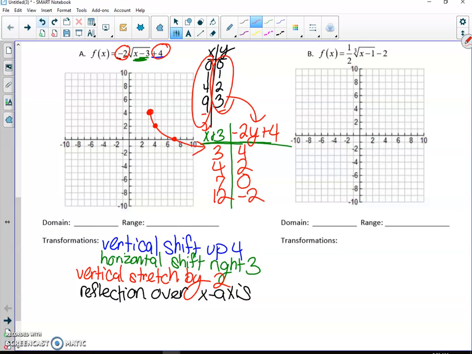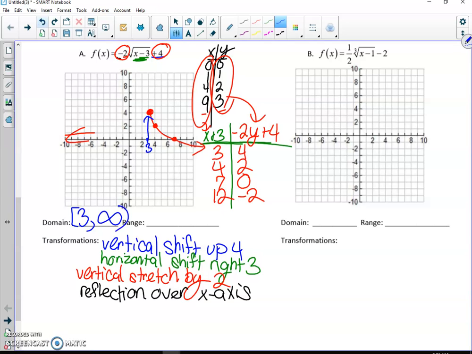All right, so the domain for these is a little bit different. It's not just negative infinity to positive infinity, because we don't go to these negative values at all, right? There are no negative values over here. So the furthest left we go is to this x value here, which is at 3. That's the furthest that we go to the left. So we start at 3, and then it goes off to the right, so it's going to infinity.